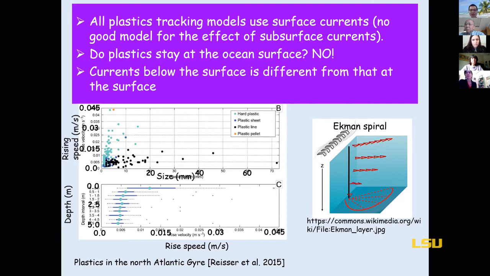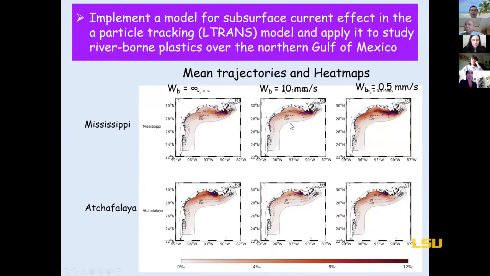If you've ever taken any physical oceanography class, you know that the subsurface currents change their direction and also magnitude with water depth. So the plastics below the ocean surface don't follow the surface currents. Recently, we developed computer models and implemented them in a plastic tracking model. This model includes the effect of subsurface currents, and we apply it to study plastics from the rivers, from the outlet of the Mississippi River and also the Atchafalaya River.